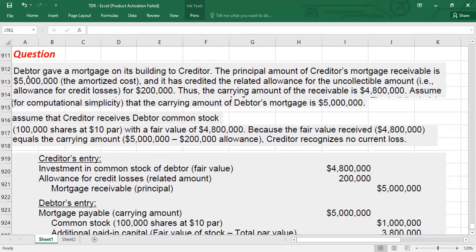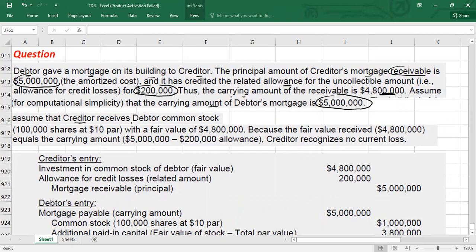Here we have again the same example, I'm continuing. For example, the debtor gave a mortgage on building to creditors. The principal amount of the creditor's mortgage receivable is 5 million, and it has allowances for uncollectible amounts of 200,000. It means the carrying amount of the receivable in the books of the creditor is 4.8 million. Assume the carrying amount of the debtor's mortgage is 5 million. This is the carrying amount of the liability in the debtor's books.